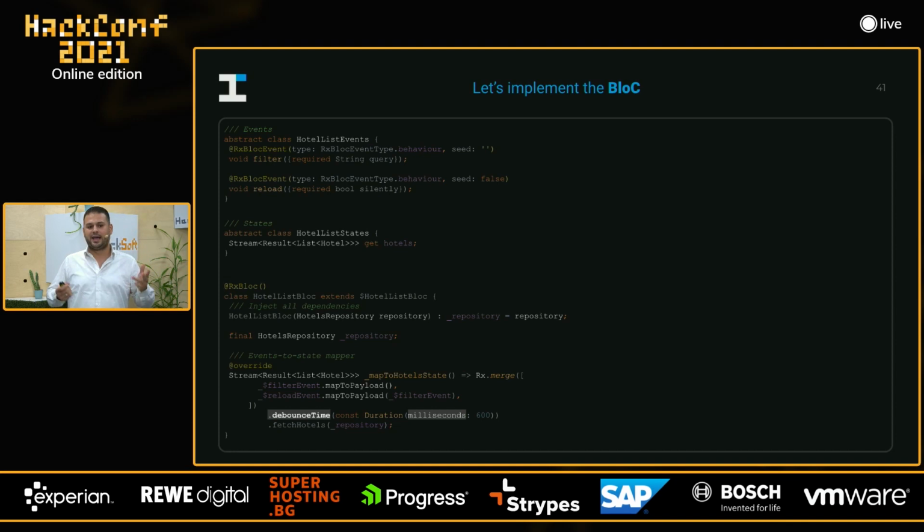Then we apply backpressure. This is very important. Why? Because we don't want to overload the server with too many requests, right? We want to execute that HTTP request as soon as the user stops writing. And then we just fetch the hotels. And that's it. This is everything that we need to implement in our bloc.